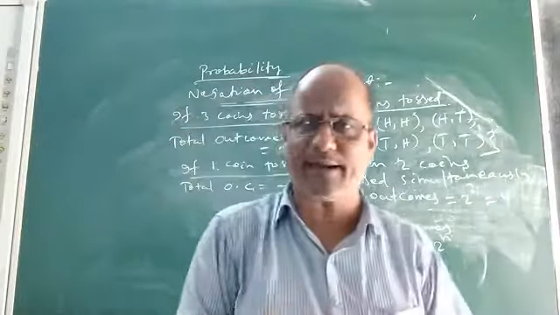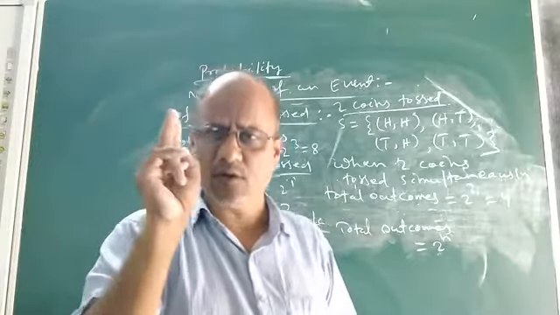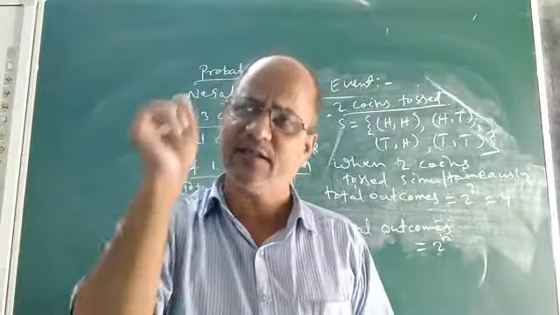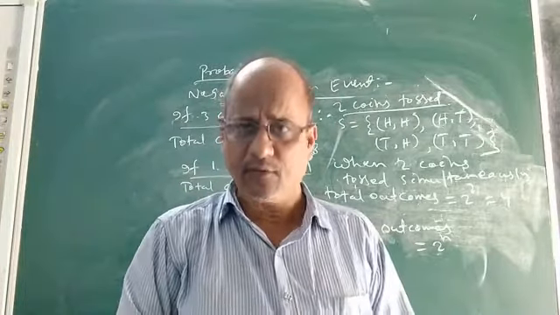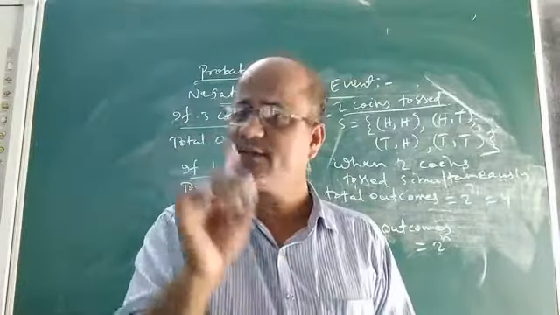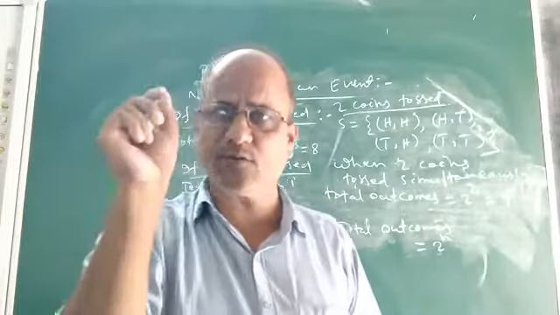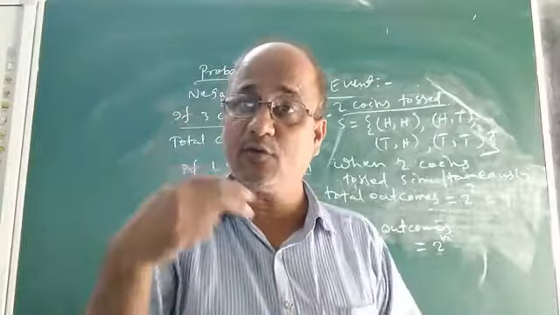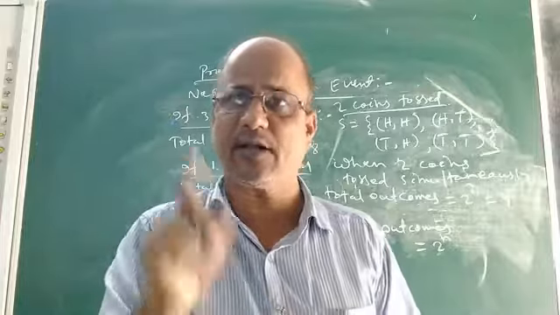And in a similar manner, if you throw two cubical Ludo dice: when we throw one die, the outcomes are 1, 2, 3, 4, 5 or 6. That means the total outcome is 6. But what will happen if we throw two dice at a time, simultaneously? Then what will be the total number of outcomes? It will be 6 to the power 2. The 6 means these outcomes, 1, 2, 3, 4, 5 or 6, which are likely to occur on the face of a cubical die. If you throw two dice at a time, the total outcome will be 6 to the power 2, that is 36.